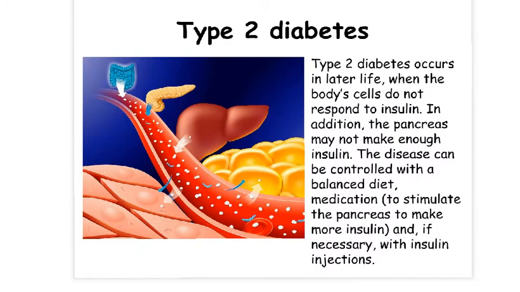Type 2 diabetes is also known as adult onset diabetes, as it occurs later in life and is often linked to being overweight. It happens because the person's cells do not respond to insulin, and their pancreas may also not be making enough insulin. Type 2 diabetes may be controlled by eating a balanced diet with less sugary food. People with type 2 diabetes may also take medication so that their pancreas produces more insulin. In some cases, type 2 diabetes sufferers may need to inject themselves with insulin.